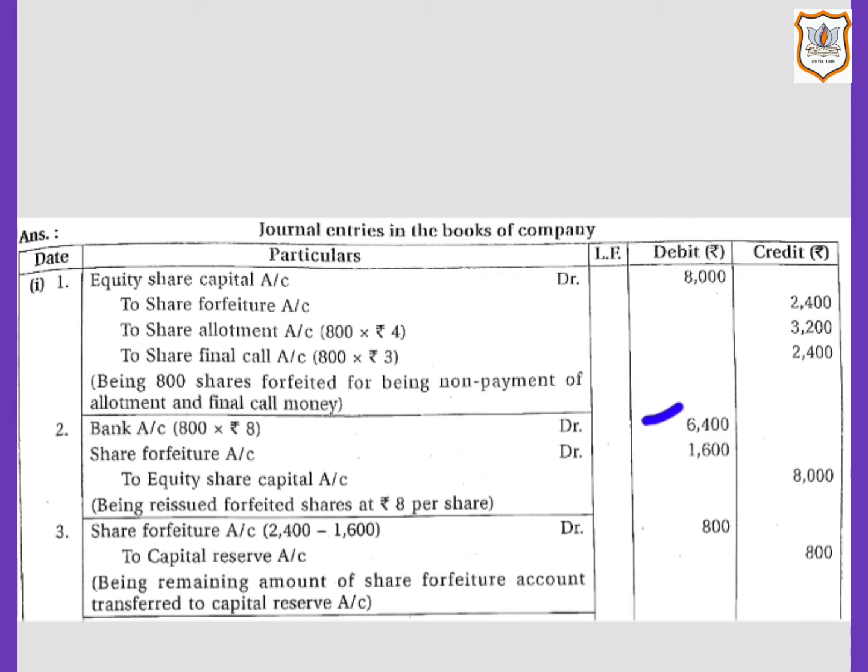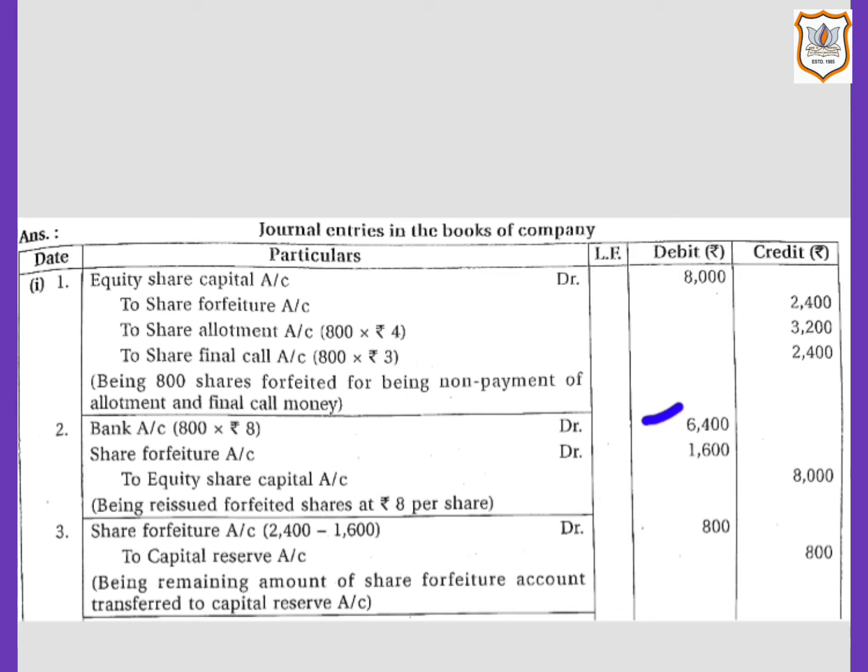That is number of shares reissued, that is 800 shares multiplied by amount per share at which shares are issued, and that is rupees 8. Here it is given in the question that forfeited shares were reissued at rupees 8 per share. So 800 multiplied by rupees 8, that comes to 6,400.